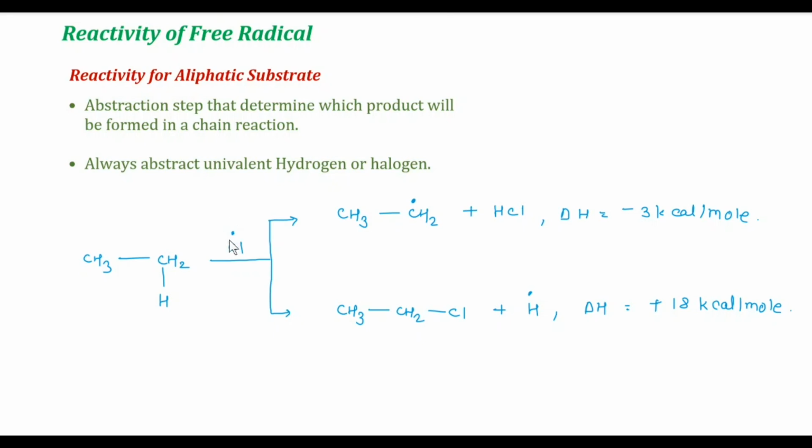So here the incoming chlorine radical always abstracts this proton instead of attacking this carbon atom. So this product is more favorable, or energetically favored. So in this reaction, formation of this product is considered.